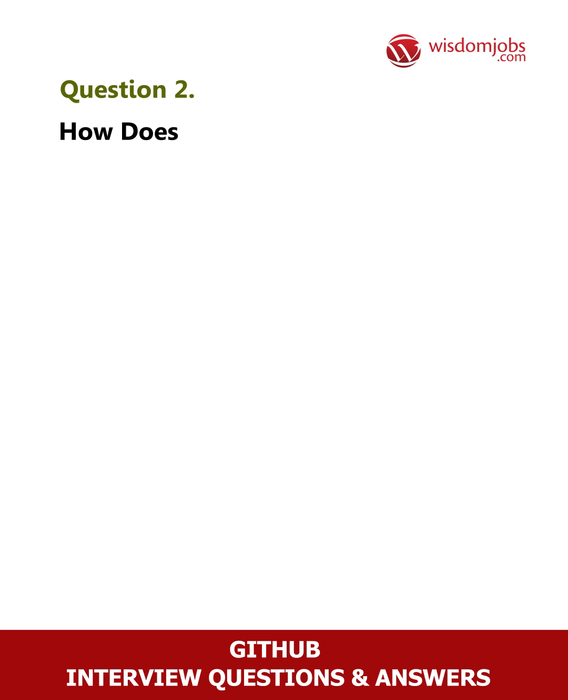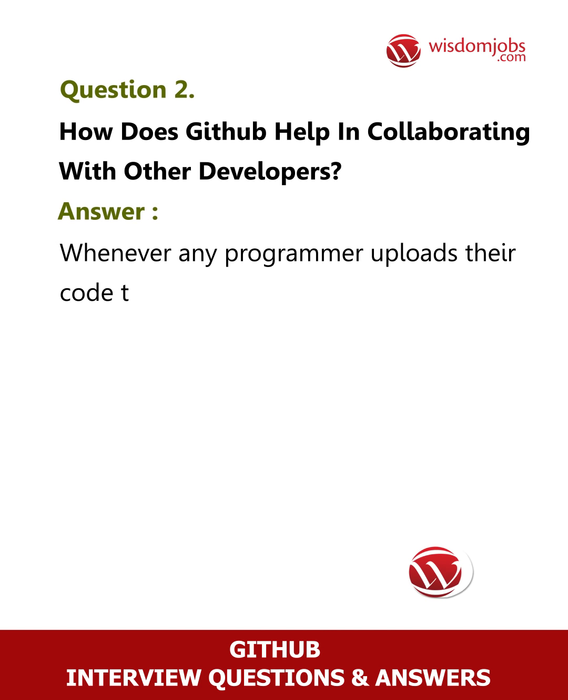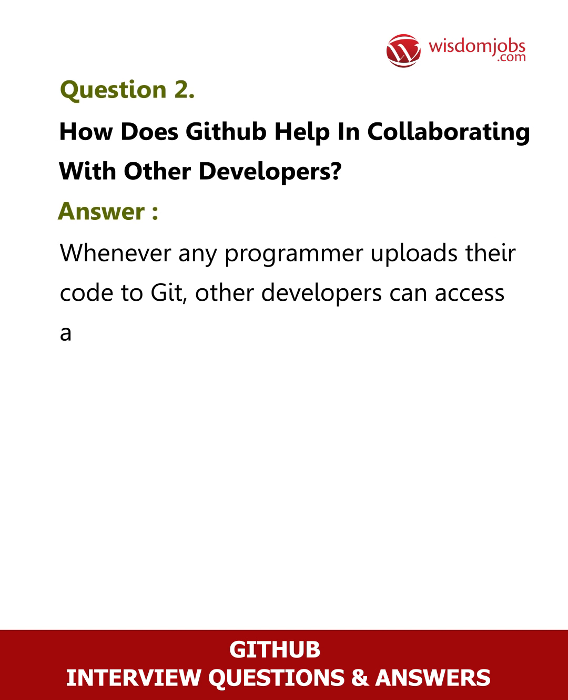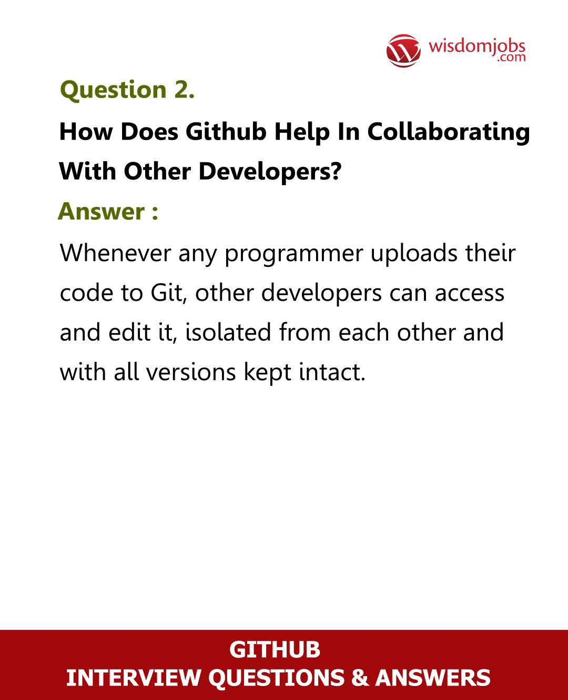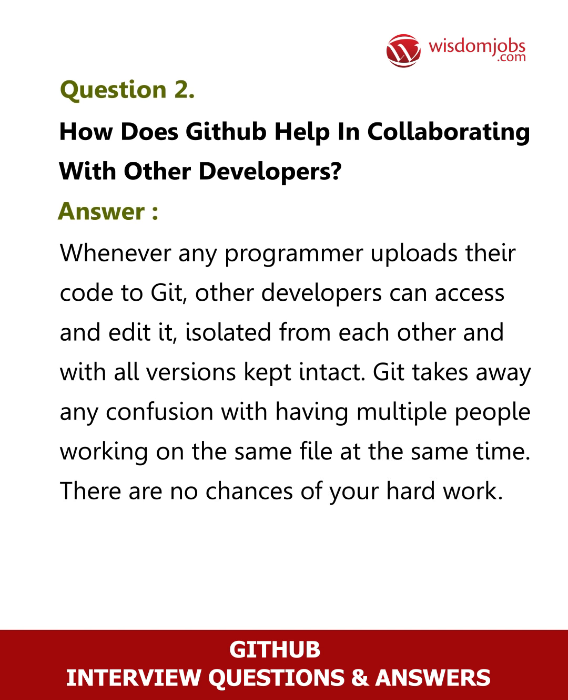Question 2. How does GitHub help in collaborating with other developers? Answer. Whenever any programmer uploads their code to Git, other developers can access and edit it, isolated from each other and with all versions kept intact. Git takes away any confusion with having multiple people working on the same file at the same time. There are no chances of losing your hard work.